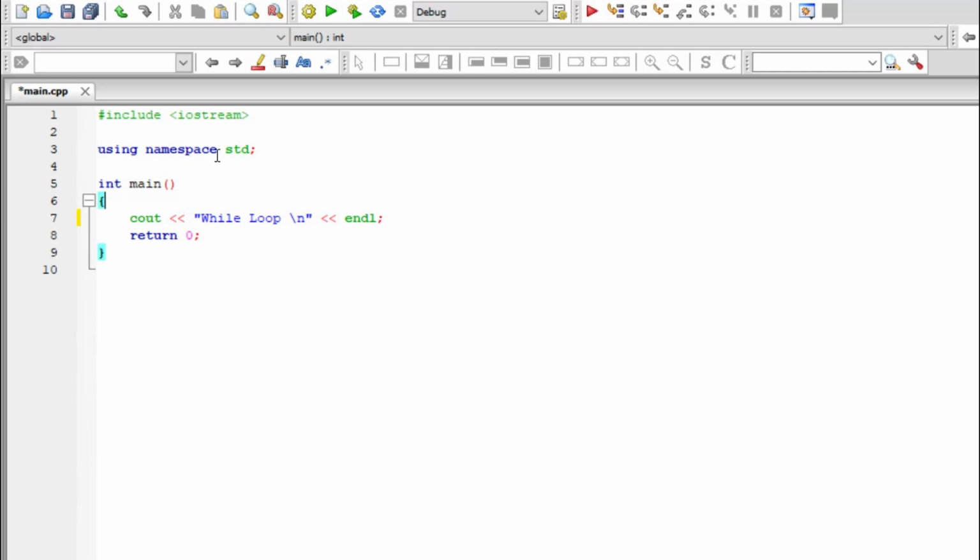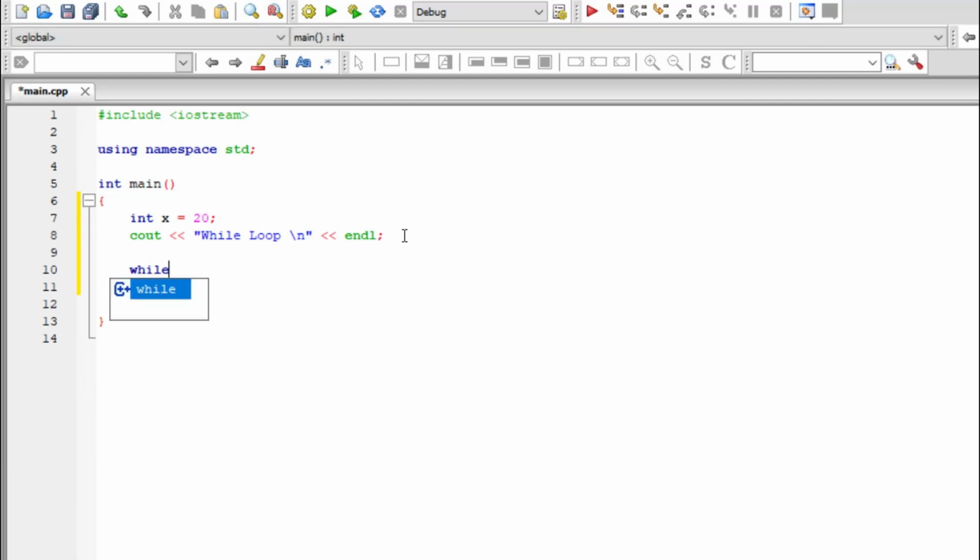Let's say we go ahead and have int x is equal to 20, and put a semicolon at the end. So we go ahead and use a while loop. Using a while loop, I'll give a condition: while x is less than 50, something should happen.